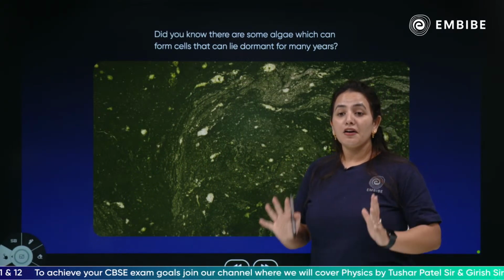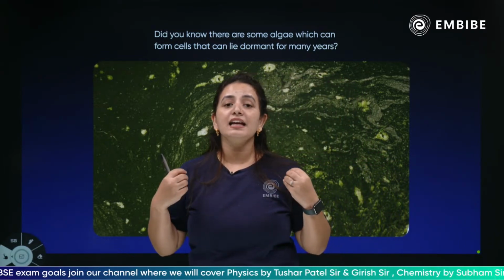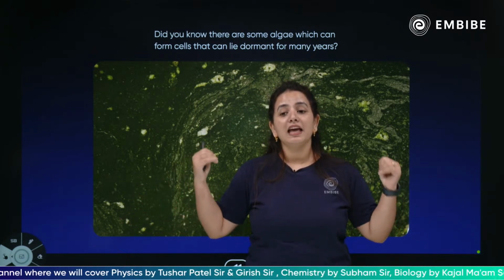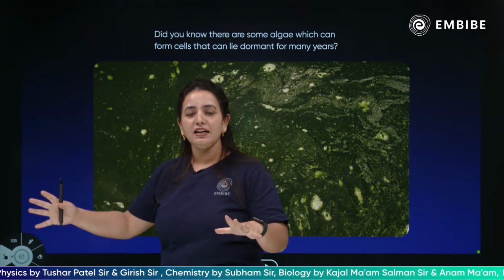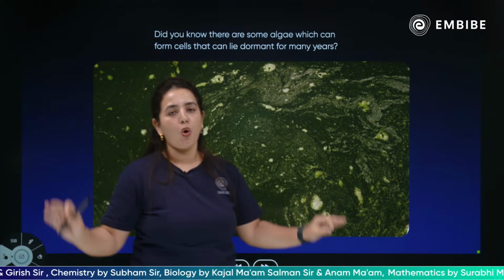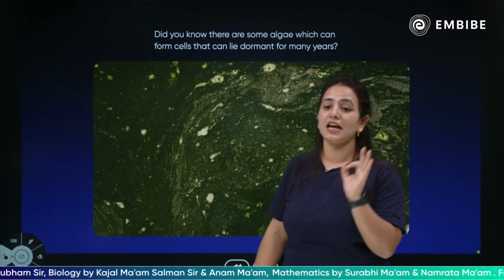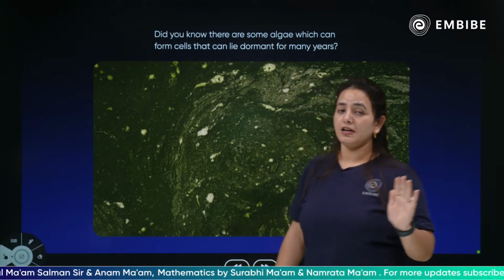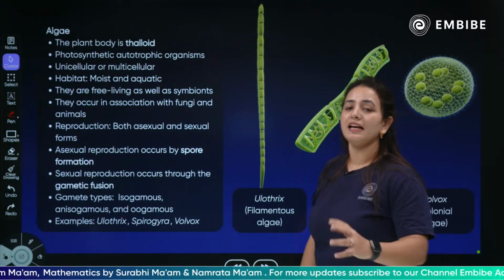Children, algae form cells, and they can lie dormant for many years, accumulating and spreading to the whole surface of that water body. They can stay dormant and cover the surface area of freshwater bodies.